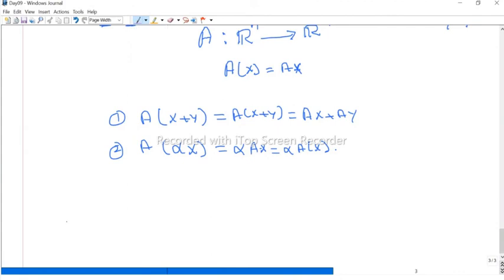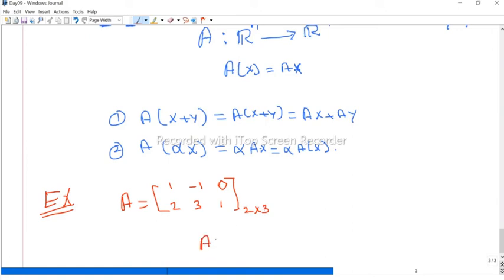Now for example, if you take any matrix, I am taking some 2 by 3 matrix. So 1, minus 1, 0, and here I am taking 2, 3, 1. Suppose A is a 2 by 3 matrix.